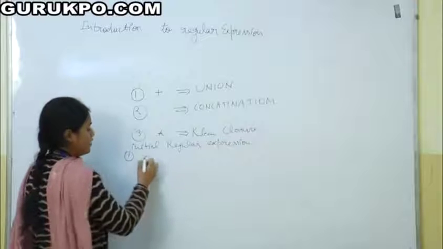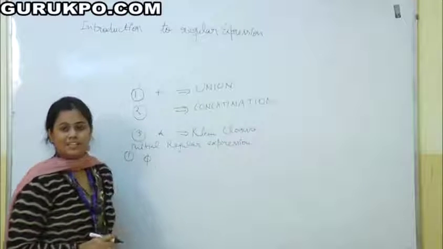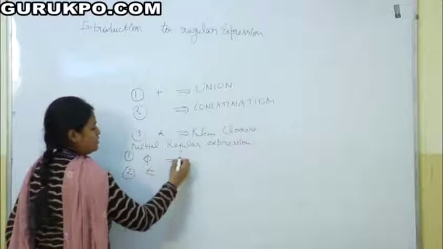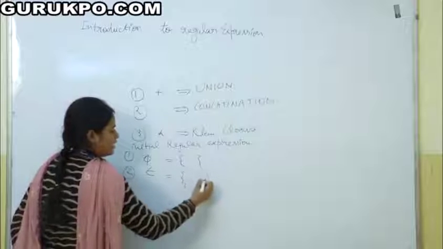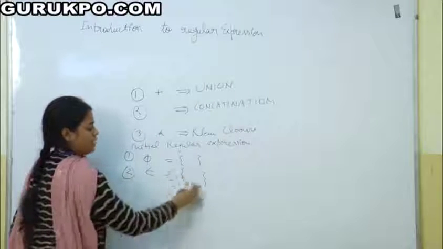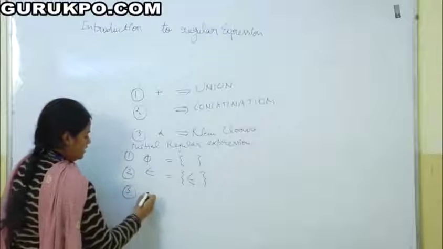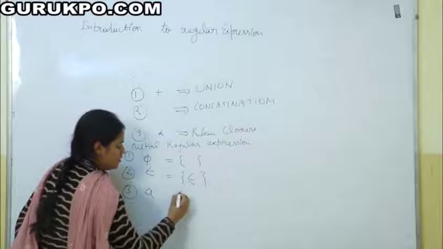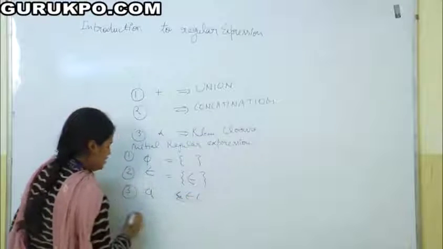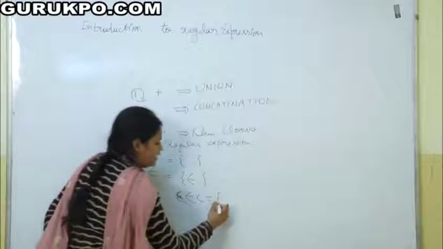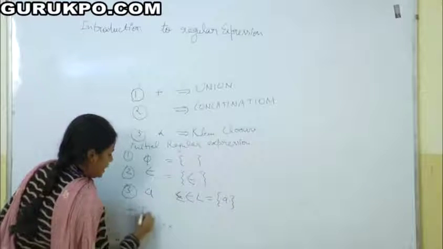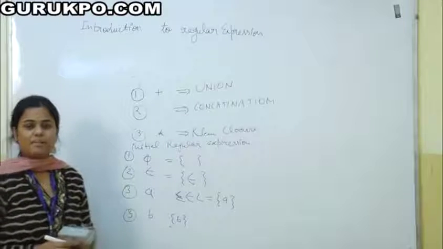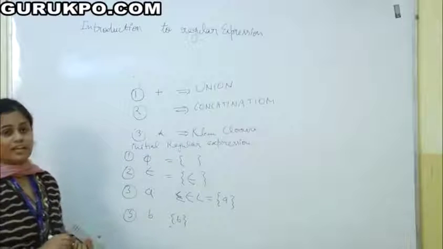First is phi. It means null, nothing is stored in the regular expression. Second is epsilon. This string assumes epsilon or null in it. Then third is a. It means any input symbol belonging to the language. Again, b is like this. These are some initial regular expressions.